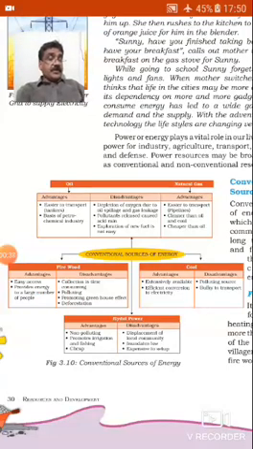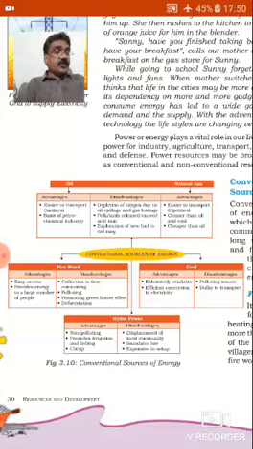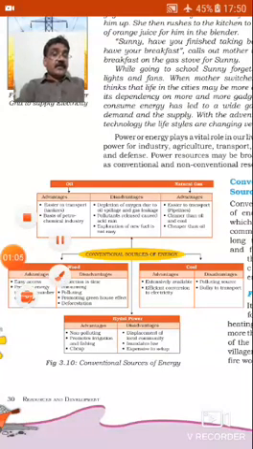Please complete figure 3.10, conventional sources of energy, in your classwork, related to natural gas, advantages, disadvantages. Oil, firewood, coal, hydropower. These are conventional sources of energy. Please write all this table of advantages and disadvantages in your classwork.